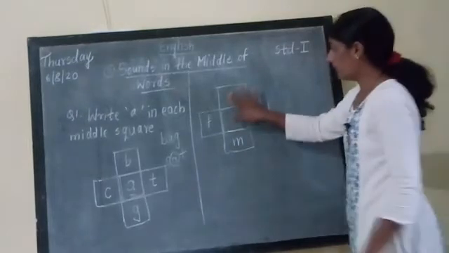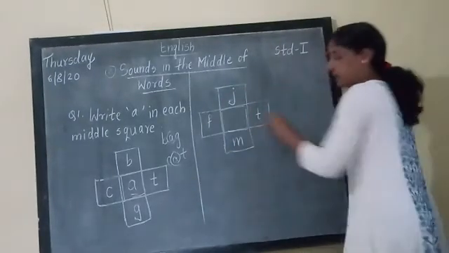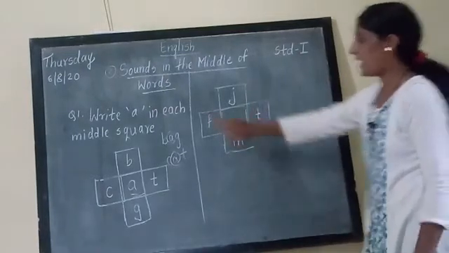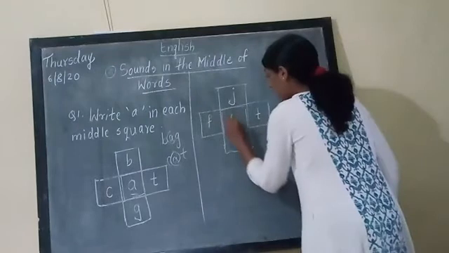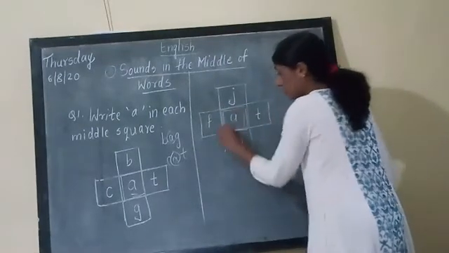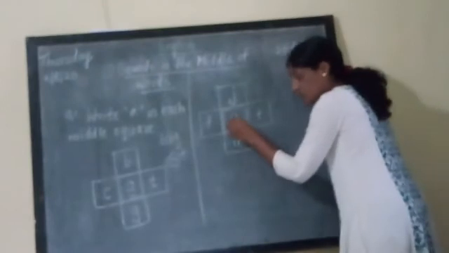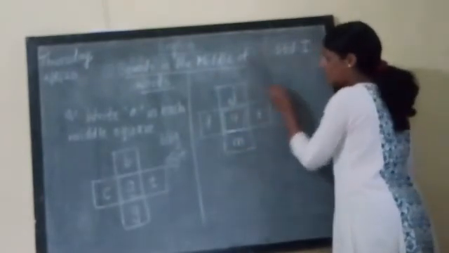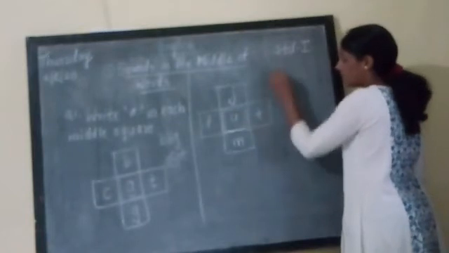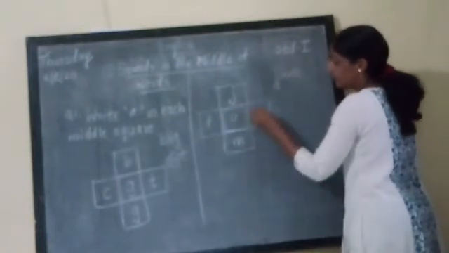In the middle square we have to write A. If I write A in the middle square, I will get the words J-A-M, jam, and F-A-T, fat.